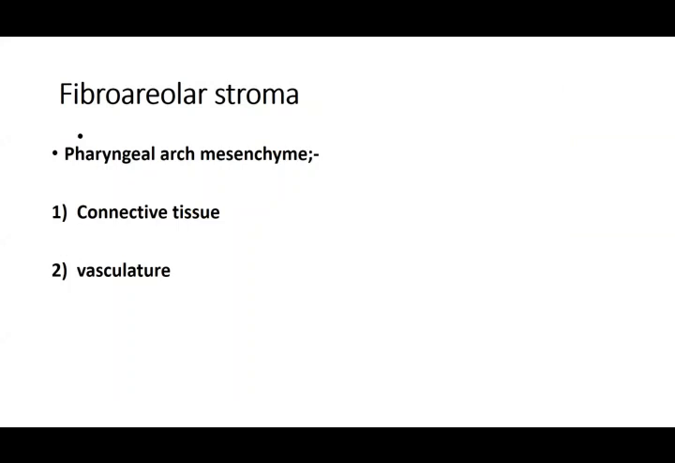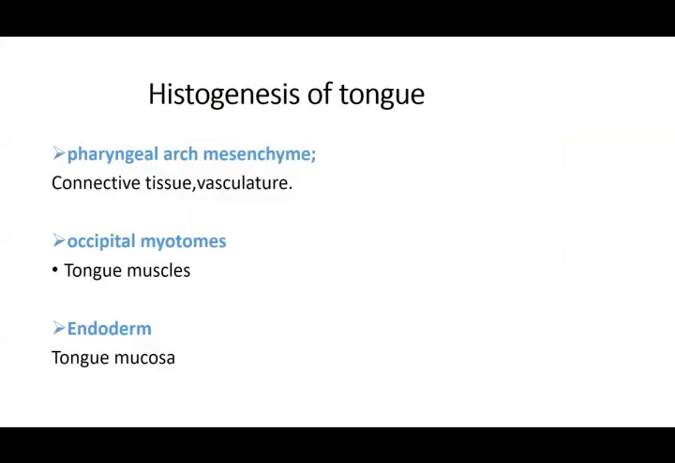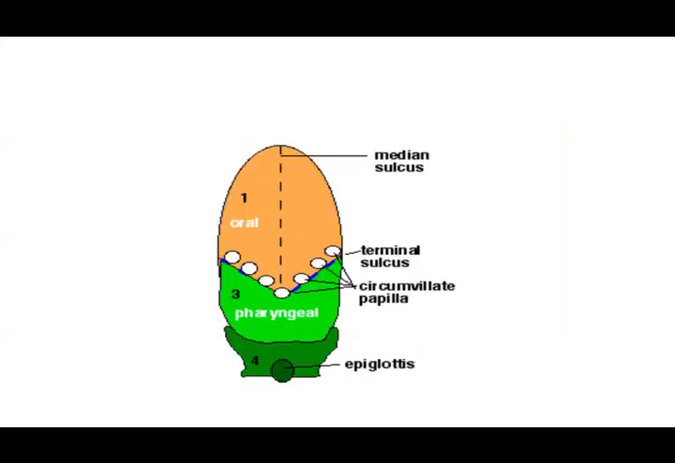Pharyngeal arch connective tissue and vasculature; the muscles of the tongue come from the myotomes, which are supplied by the hypoglossal nerve. So these are the different areas which determine how the papillae are going to develop, what nerves each papilla is going to get, and the taste buds.